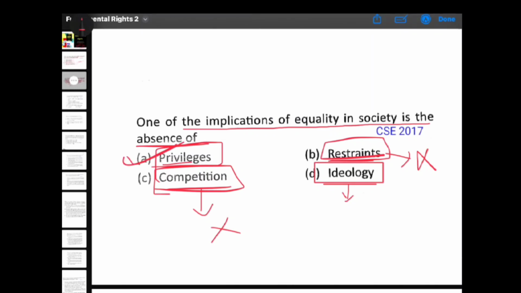Equality basically means absence of any special privilege to any section of society, as well as provisions of adequate opportunities to all the individuals without any discrimination. Next,